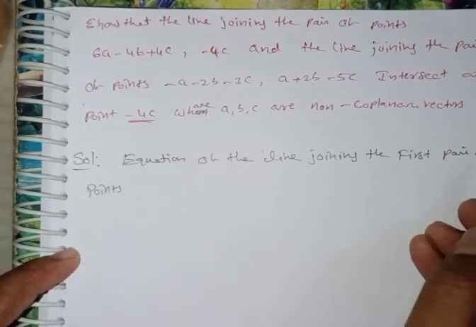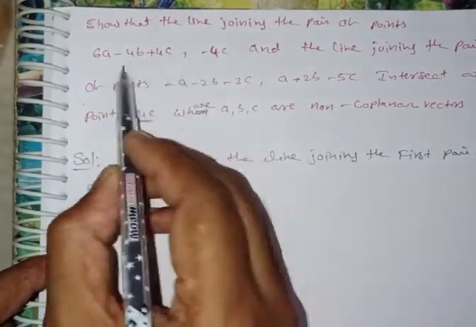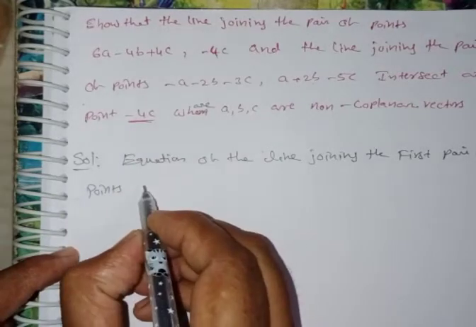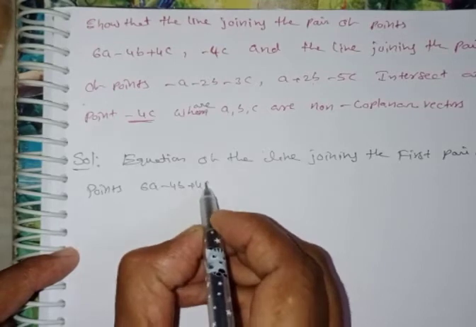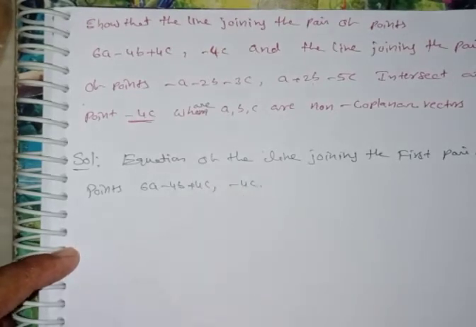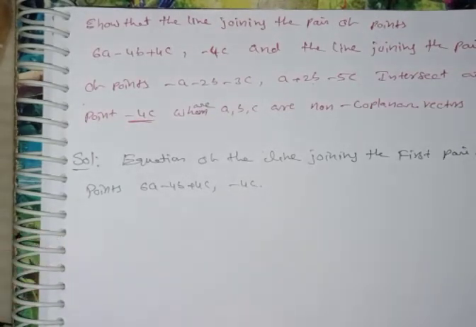What is the first pair of points? Listen here. These are 2 pairs of points. Therefore I can write here x, 6a minus 4b plus 4c comma minus 4c. How can I write here? Passing through the 2 points, this formula is, I can write here, r bar is equal to